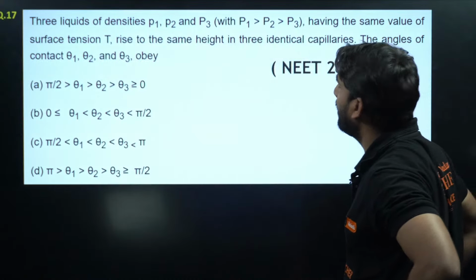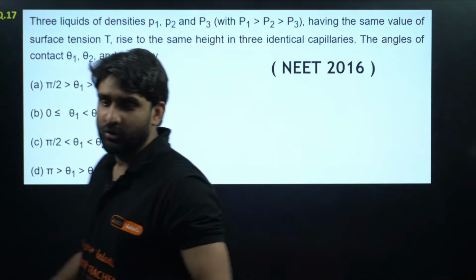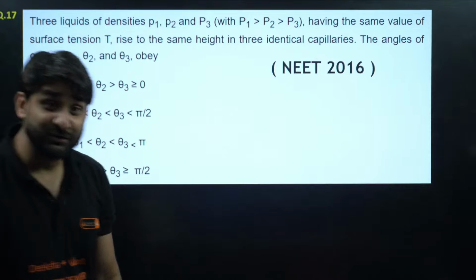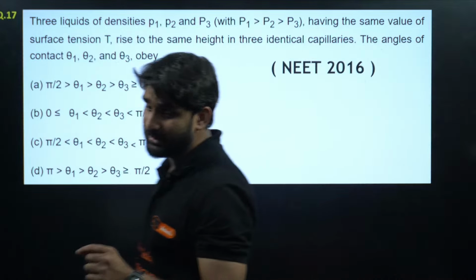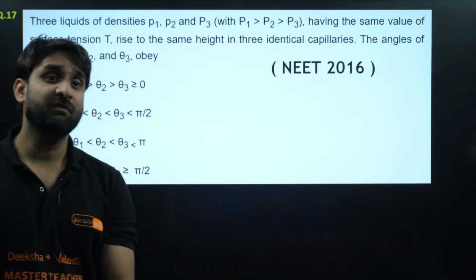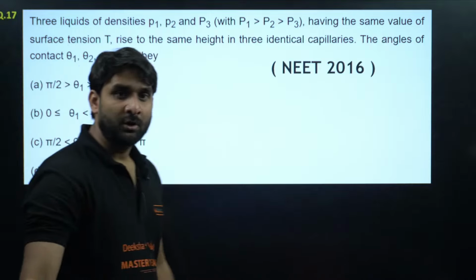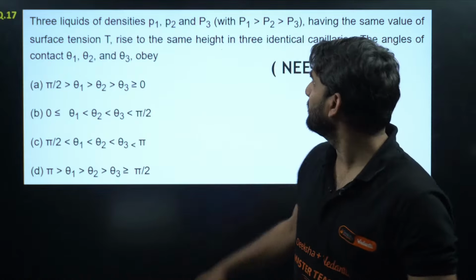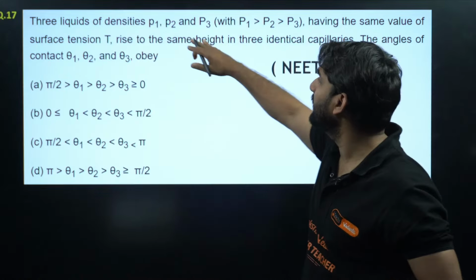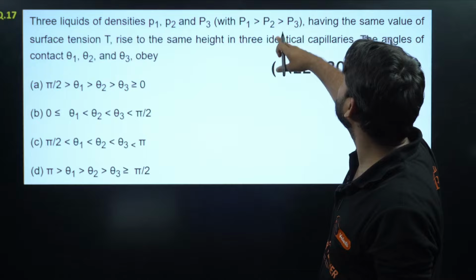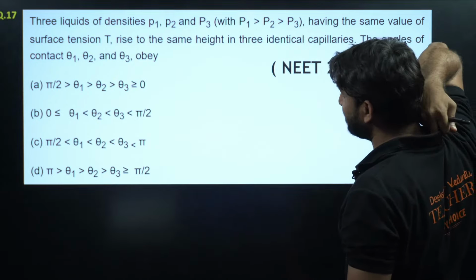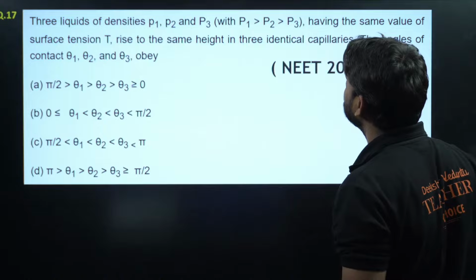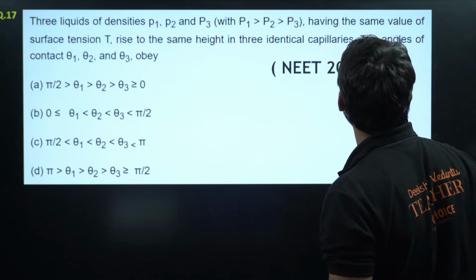Question number 17. Oh my God, this is an oh-my-God question. Can you see the question, guys? This is from NEET 2016. A very important question. Three liquids of densities rho 1, rho 2, rho 3, with rho 1 greater than rho 2 greater than rho 3, having the same value of surface tension T, rise to the same height in three identical capillaries.